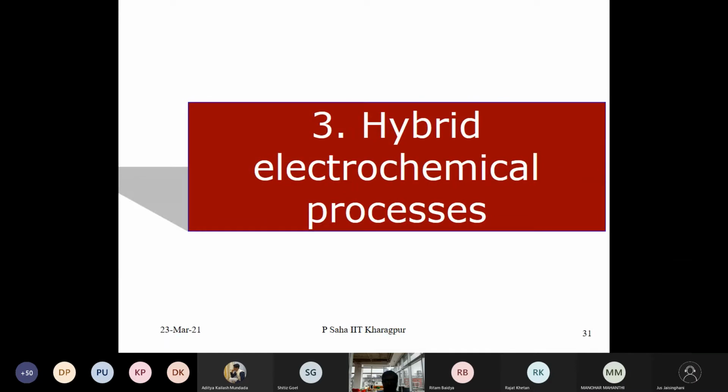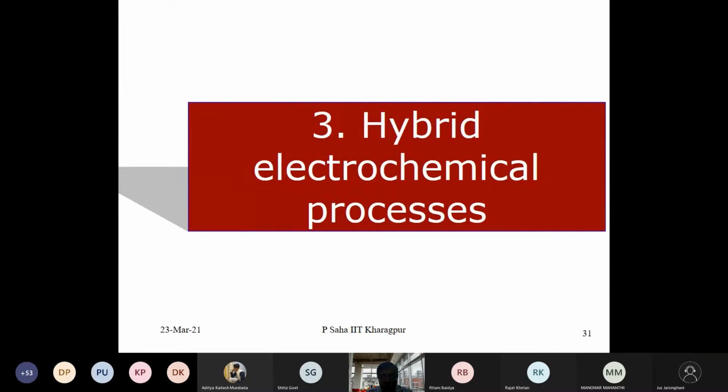Last class we have been discussing the hybrid machining process. A hybrid process is basically, as you may know, a combination of two processes. One of these can be a conventional process or sometimes an unconventional process.